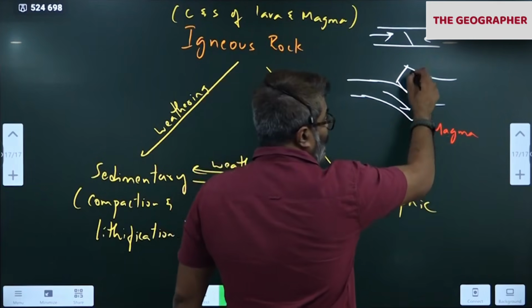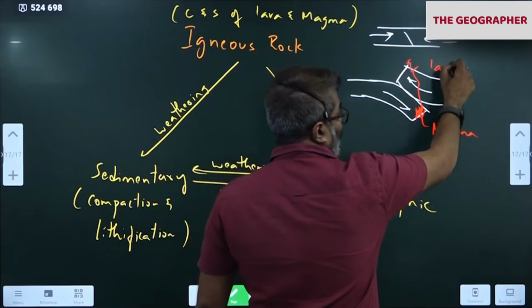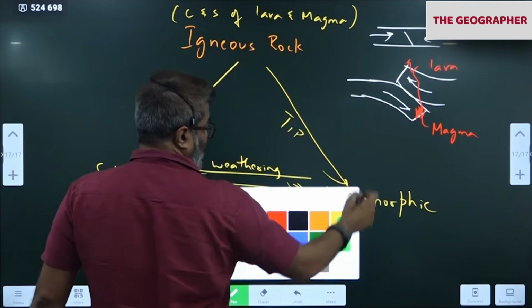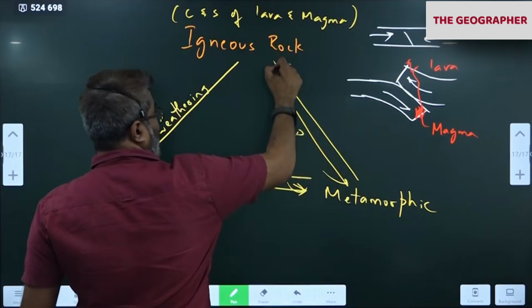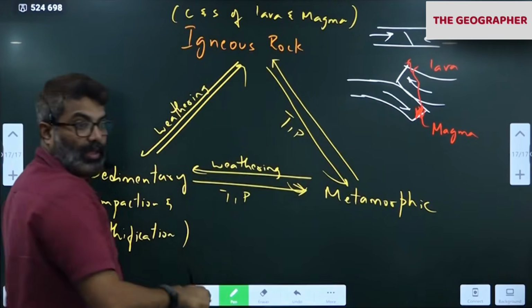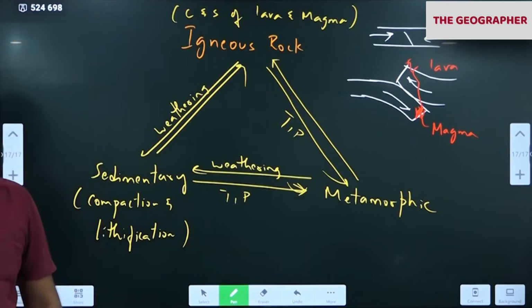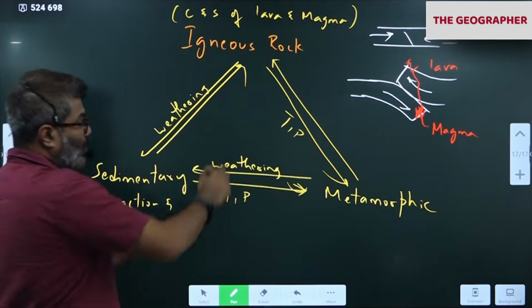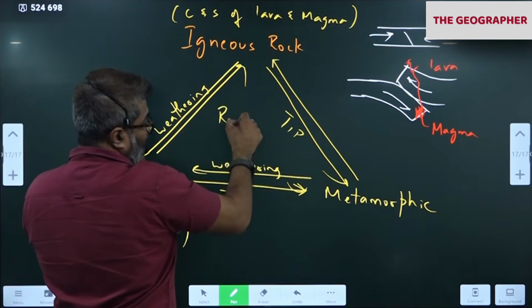And the magma comes out, causing lava. That means, again, the new igneous rock is formed. The cycle begins again. That means matter is cyclic. Matter is cyclic. So this is called the rock cycle.